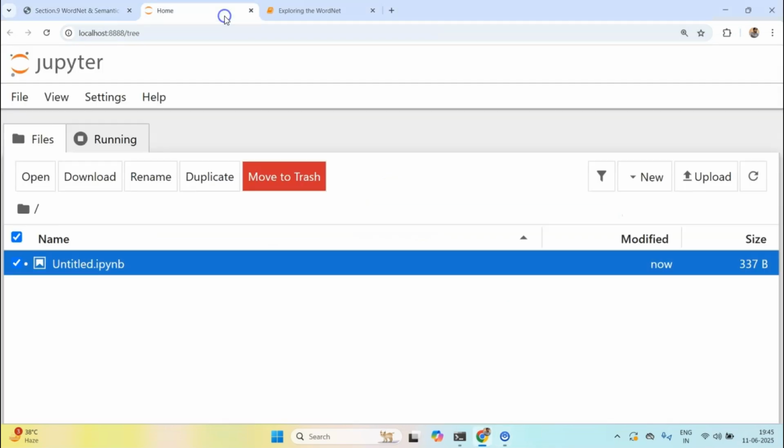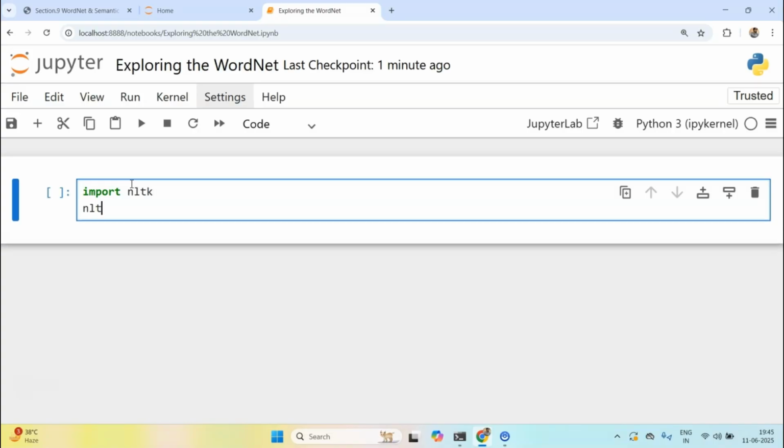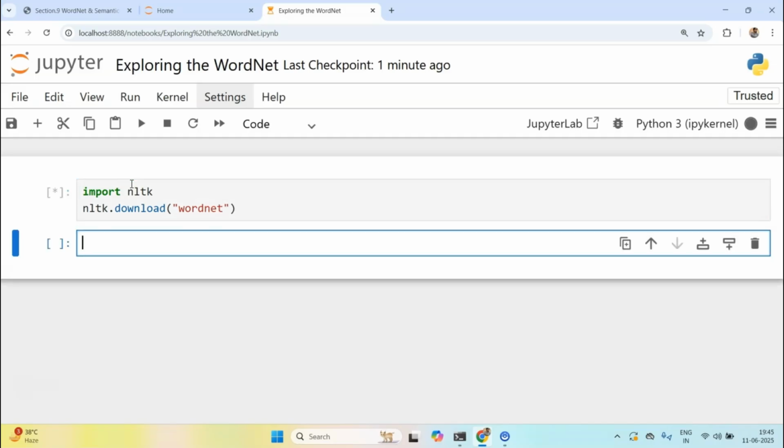I'll create a new notebook, and I'm going to rename it Exploring the WordNet Library. Since WordNet is not available by default, we need to import NLTK and download it. So import nltk and nltk.download, and I will wrap a string which is wordnet. Once this run is successful, we will have the WordNet library.